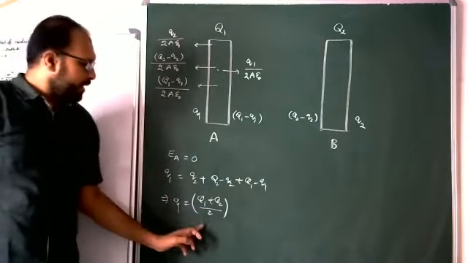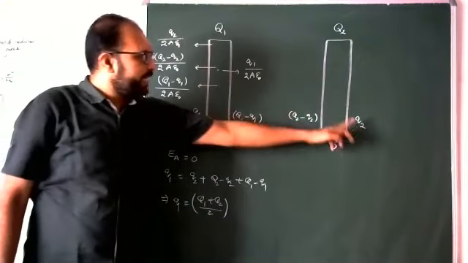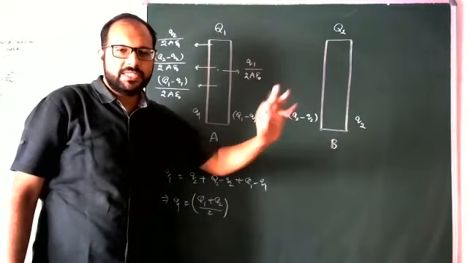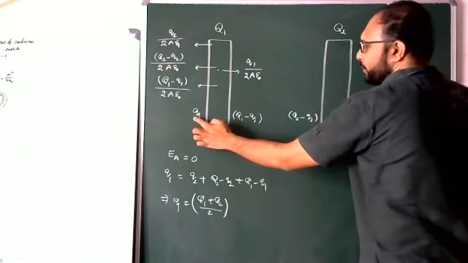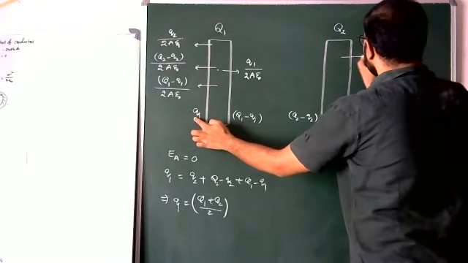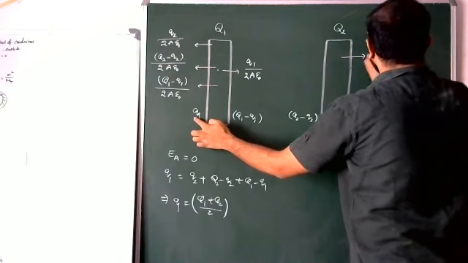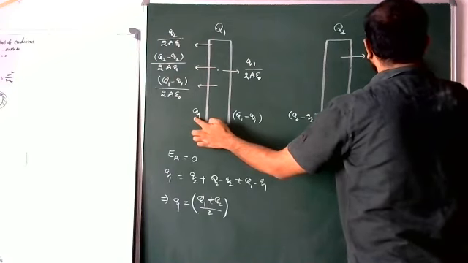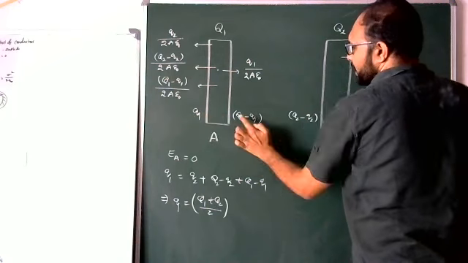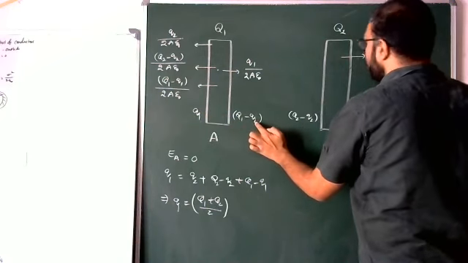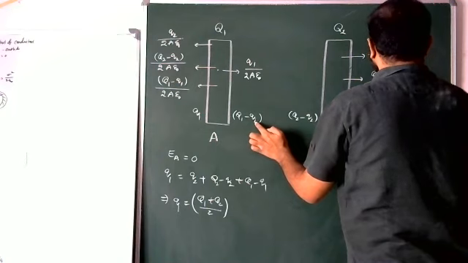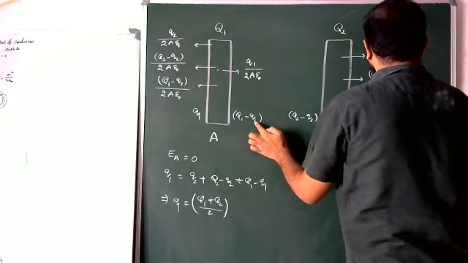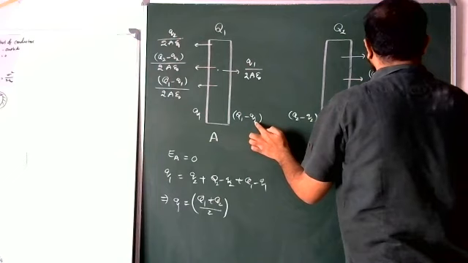The same concept I am using to find q2 also. In this, due to this q1, q1 by 2A epsilon naught. Due to Q1 minus q1, Q1 minus q1 by 2A epsilon naught.